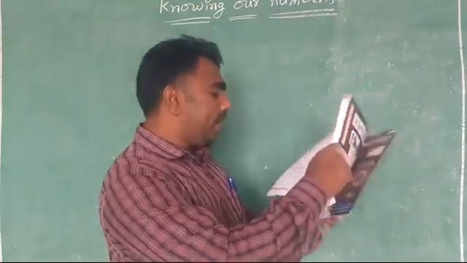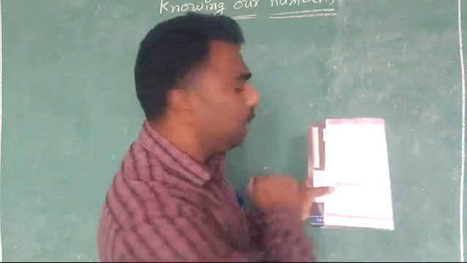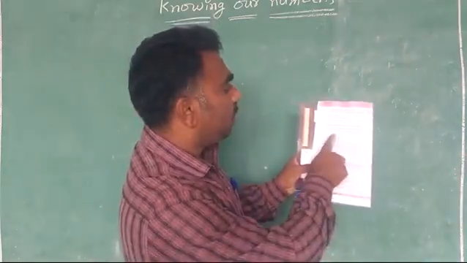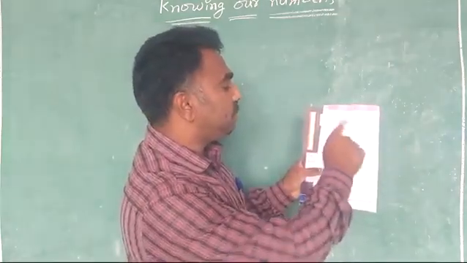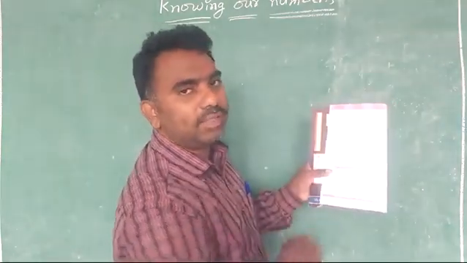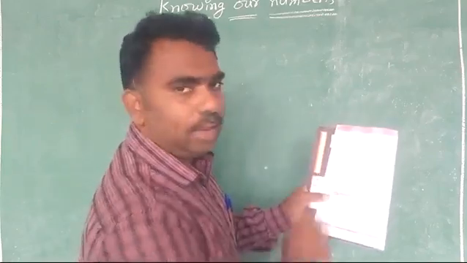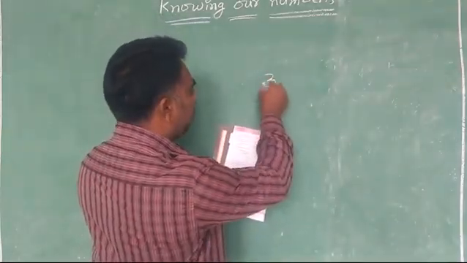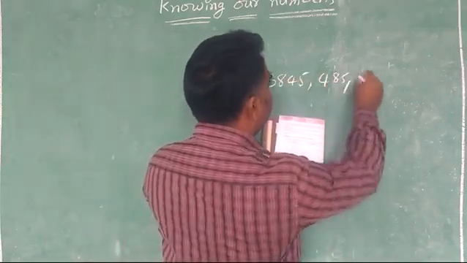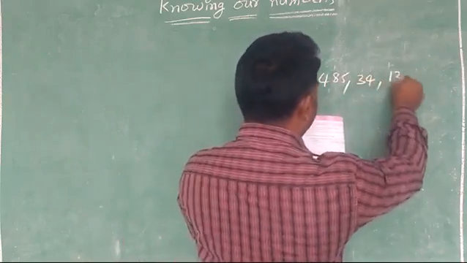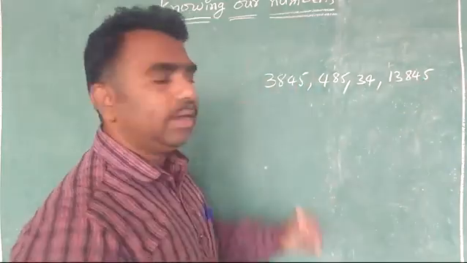Then next, take page number 2. Here they have given one table, and in the table they have given four numbers, and you have to write which is the greatest number and which is the smallest number. Very easily you can do it, because you have learnt in previous classes. One example I will show here: 3845, 485, 34 and 13,845. Can you say which is the biggest number here?